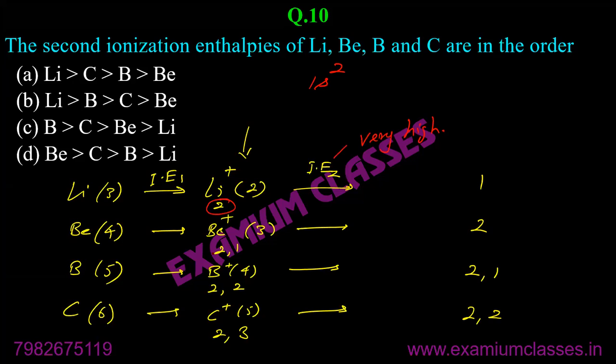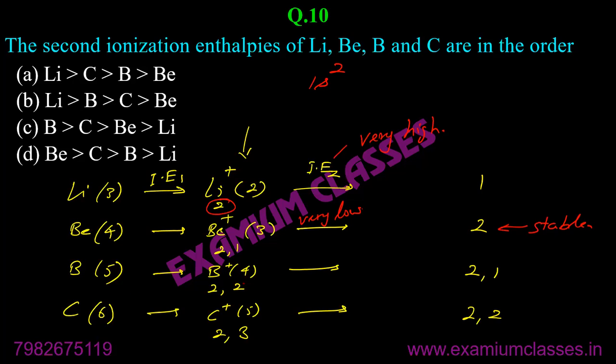Beryllium is 2, 1. It means it will be willing to attain a stable state configuration. Once it loses the electron, it will attain noble gas configuration. Means it will require very low energy.